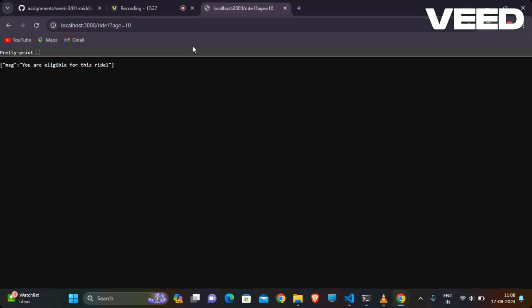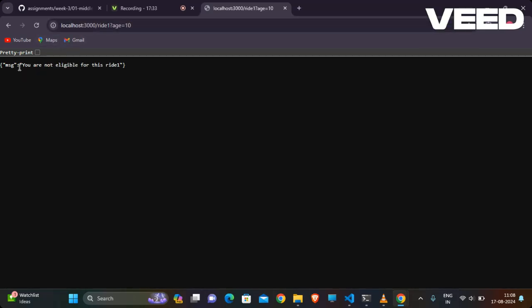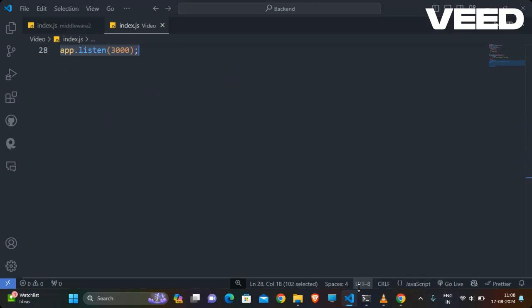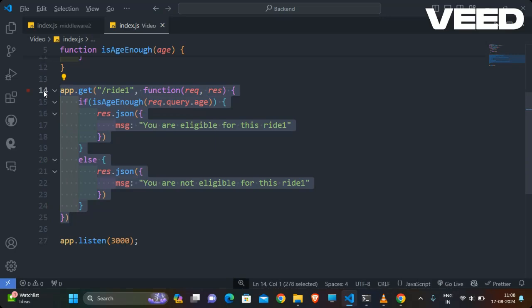And you just check the age of person will be 10. If I am entering, so yes guys, you are not eligible for ride one. Okay, so if I'm creating the same format for ride 2 actually.